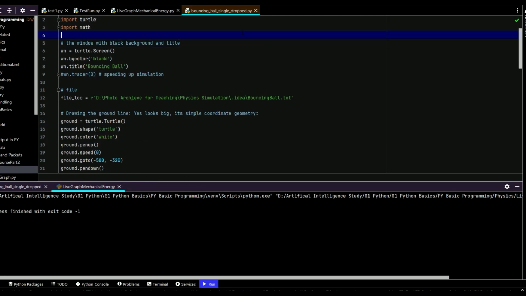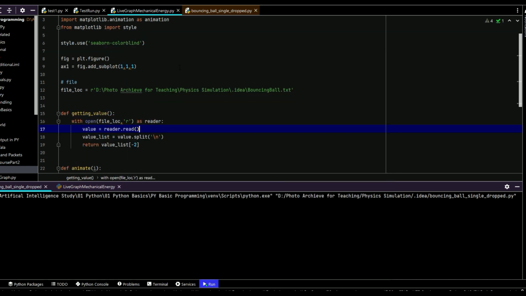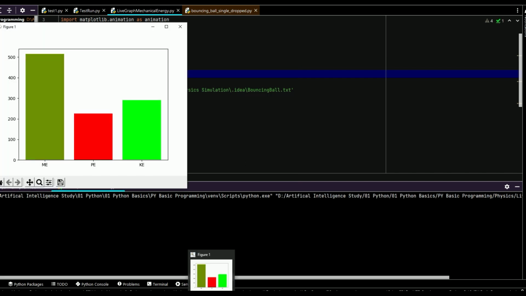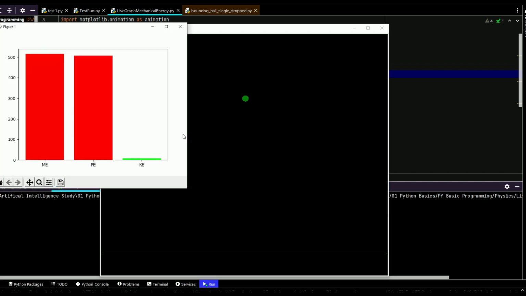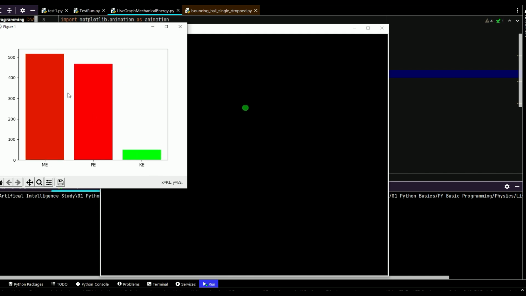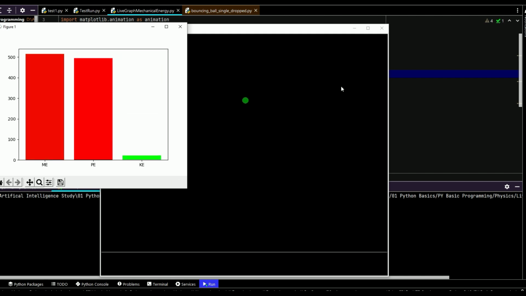Okay, so let's look at all of this in terms of a simulation. First, I will show you what we are dealing with. We are looking at what? Yes, a bouncing ball. Now let's visualize this in terms of potential energy and kinetic energy. Let me open both. Now, what's happening? At the peak, you can see the potential energy increases. At the bottom, the kinetic energy increases. Please match it. I made it too fast.